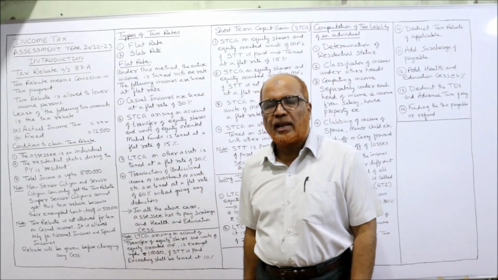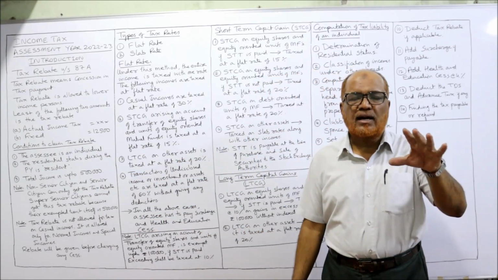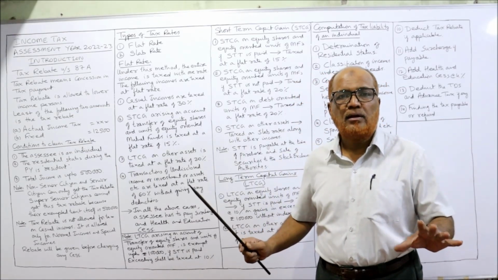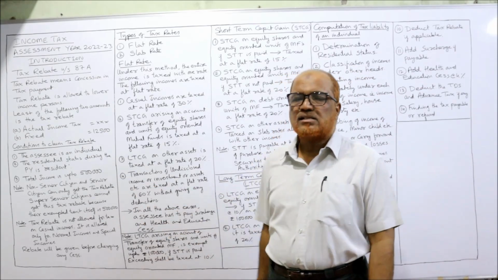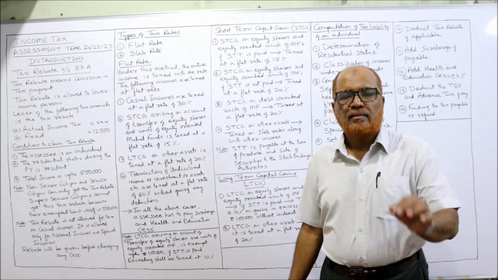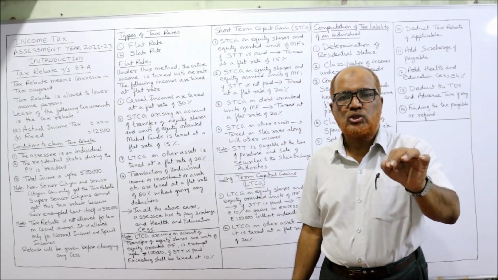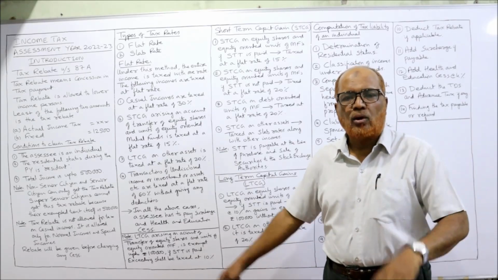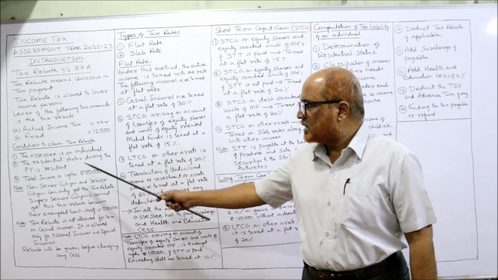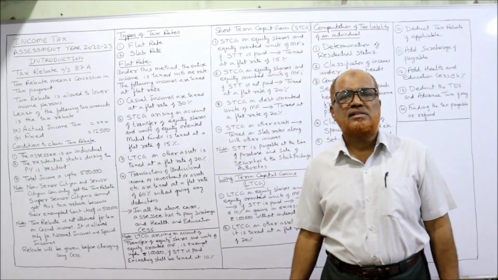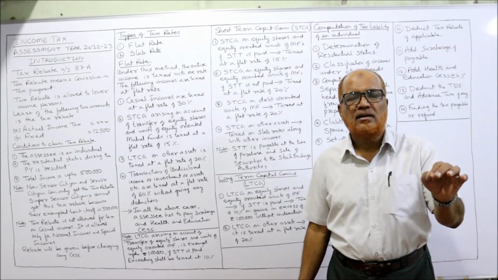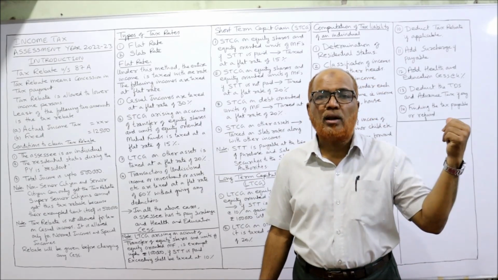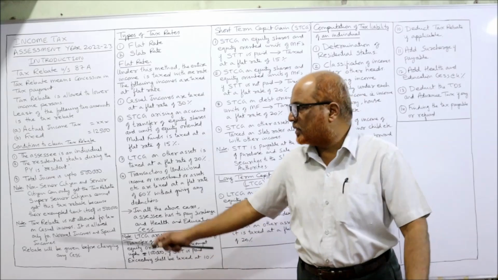Now, conditions to claim the tax rebate. On what condition will this tax rebate be allowed? It is not allowed to everyone. These are the three conditions. First one, the assessee is an individual. The tax rebate will not be allowed to HUF, firm, company or any other person. It is allowed only to individuals. Secondly, the residential status during the previous year is resident. That means tax rebate will not be allowed to a non-resident. It will be allowed only to a resident.